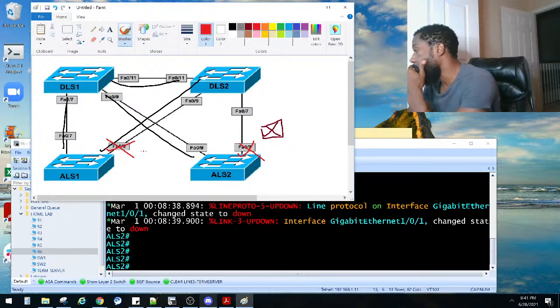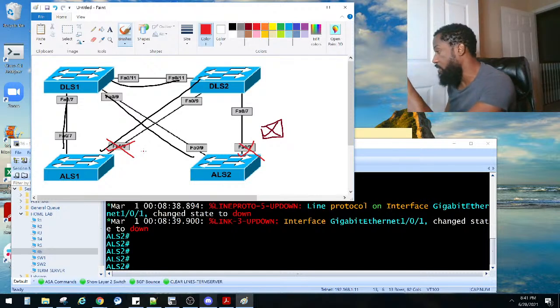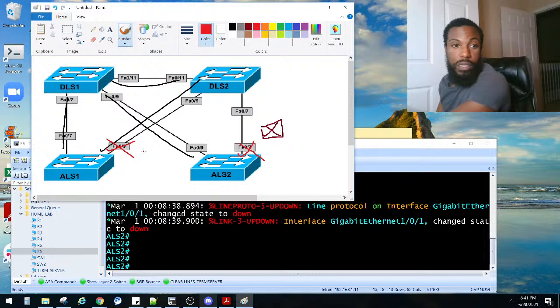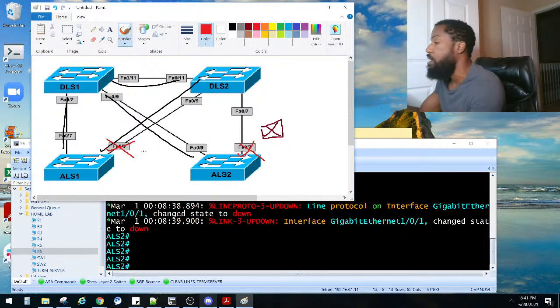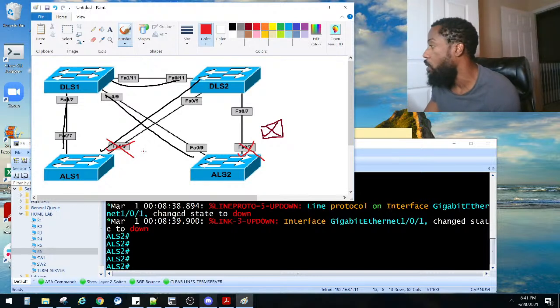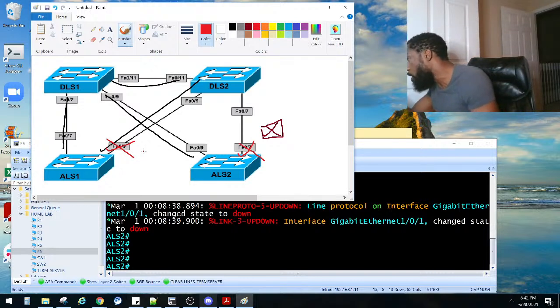Let's see. 07 on this switch goes to 07 on the first one. And then 09 on this switch goes to 09 on the second one. So yes, this is ALS 1. See, this is why I probably needed some kind of virtualization, but y'all know how I love my hardware, man.